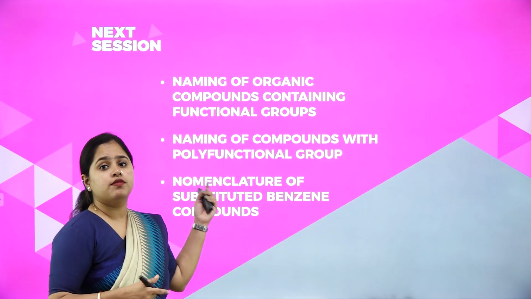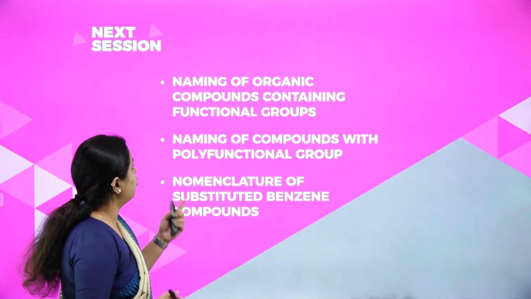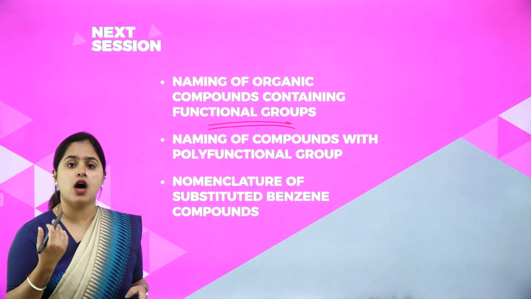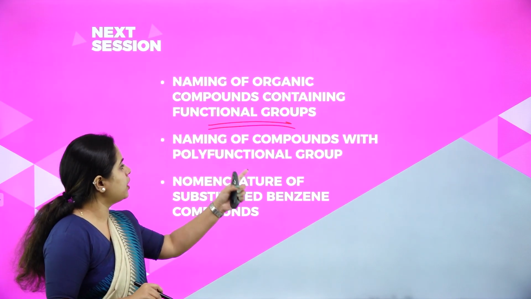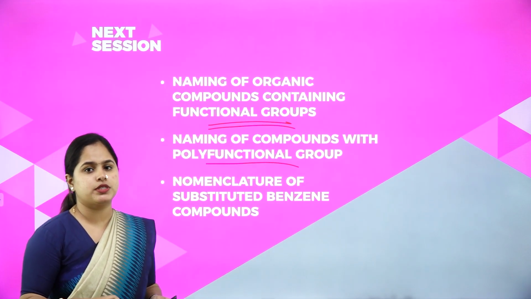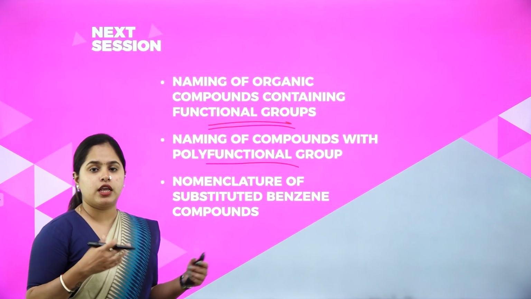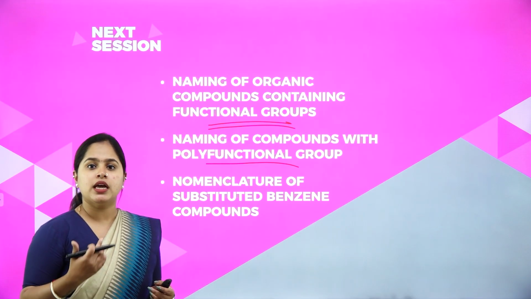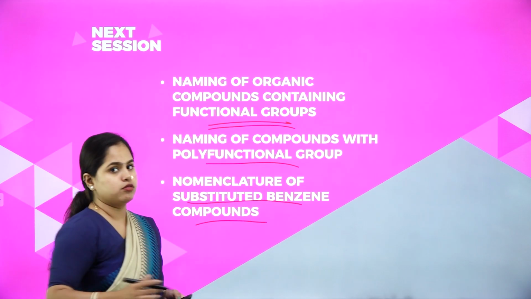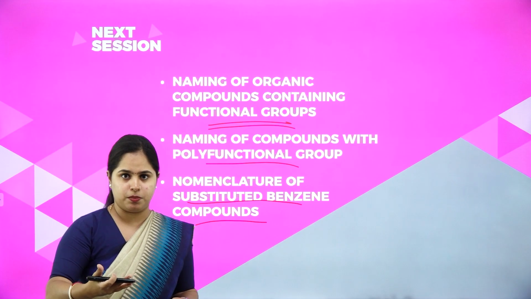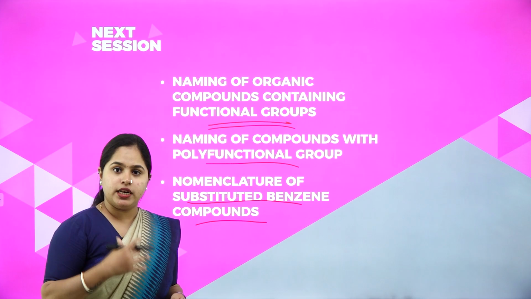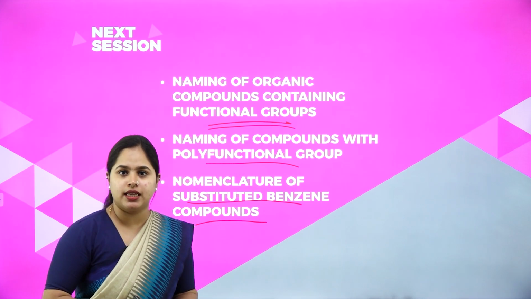So in the next session, we will be studying about the nomenclature of organic compounds containing functional groups. Now, when the functional groups come, how to name it, we'll be seeing. And the naming of compounds with polyfunctional groups, more than one functional group is coming, means which will get the priority, and based on all of that, how you can name the organic compound, and the nomenclature of substituted benzene compounds. On benzene, if there is any other substituent present, that is called substituted benzene compounds, right? So for the naming of those compounds as well, we will be studying in the next session.